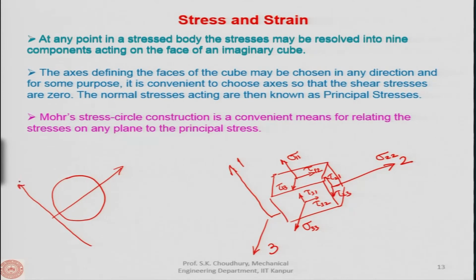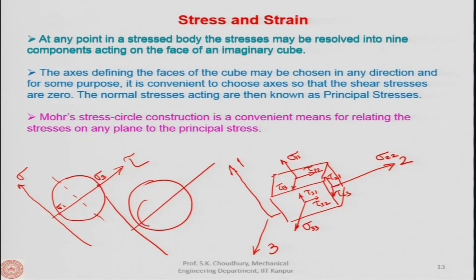So, this is the stress, this is the strain, right. Now, let us say we will write it as a shear. So, this is normal, this is shear, all right. And if it is 2 dimensional, then this will be, let us say, sigma 1 and sigma 3, and if it is 3 dimensional, of course, then it will be like this, right.